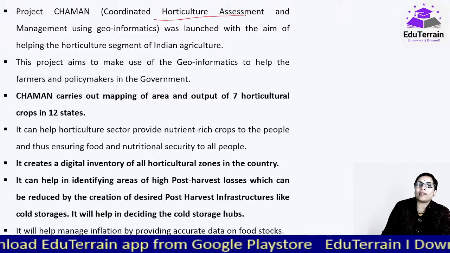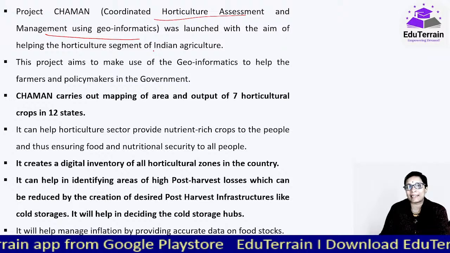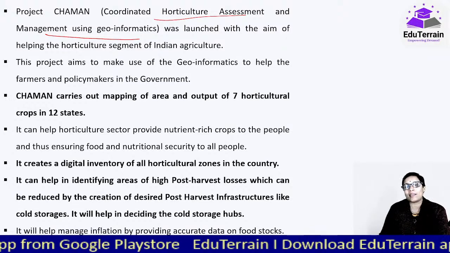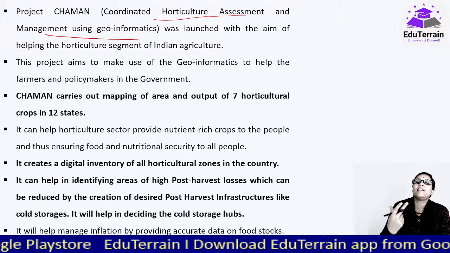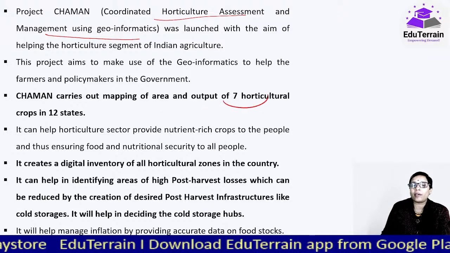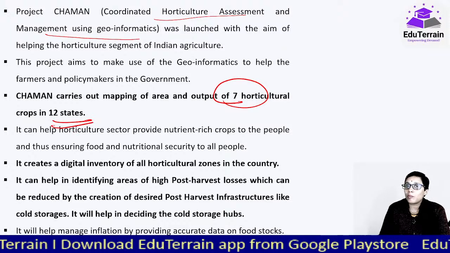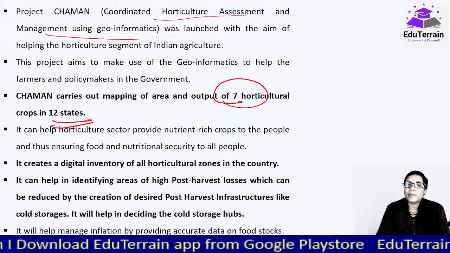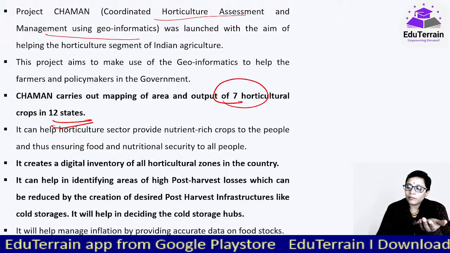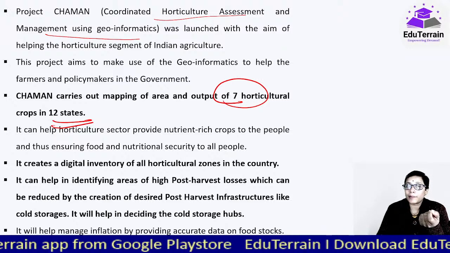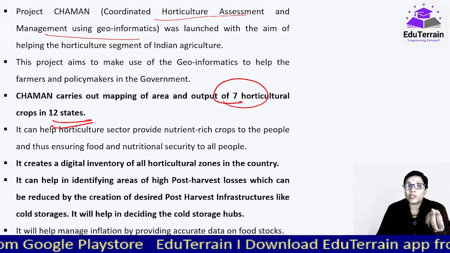Okay, coordinated horticulture assessment and management using geoinformatics, that is remote sensing and all that, thereby trying to understand the mapping of area and the output of 7 horticulture crops in 12 states. क्योंकि मैन्युअली मैपिंग करना बहुत मुश्किल है. नॉर्मल क्रॉप्स में क्या है, एग्रीकल्चर वाले में they'll come up with the testing sample harvesting sort of.